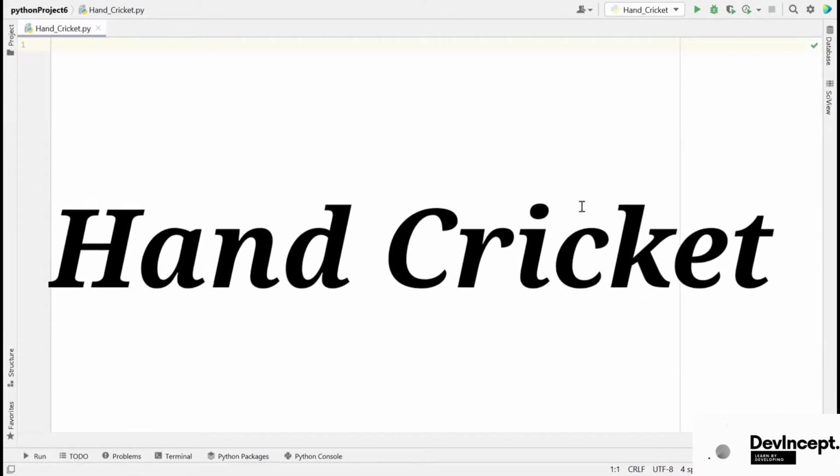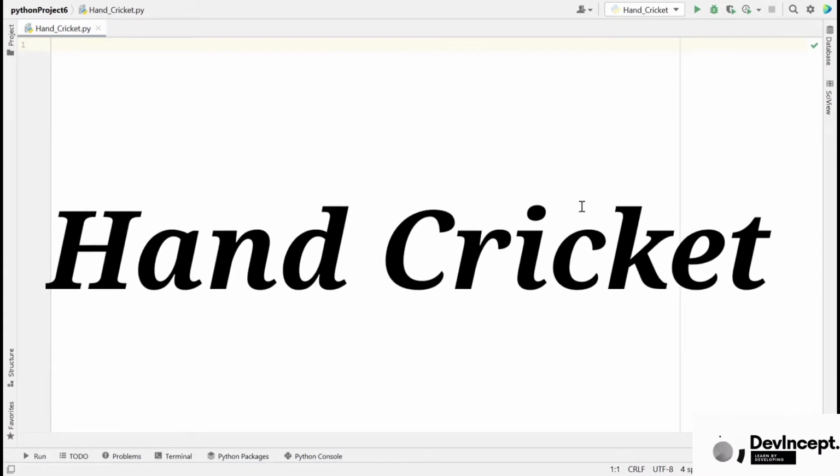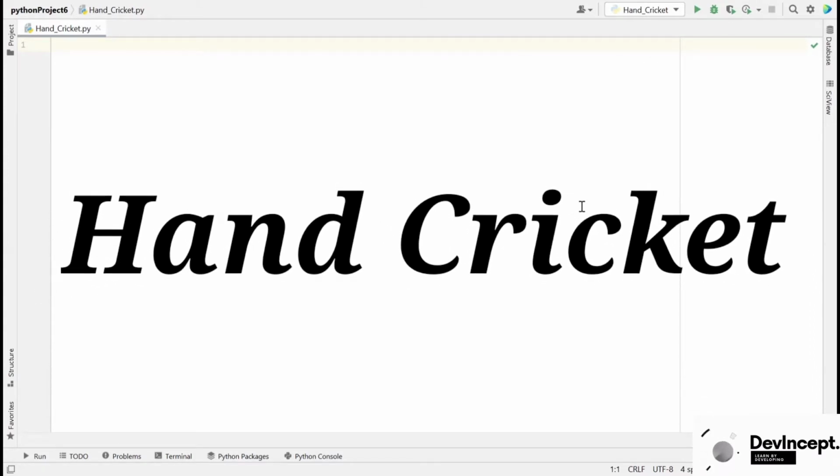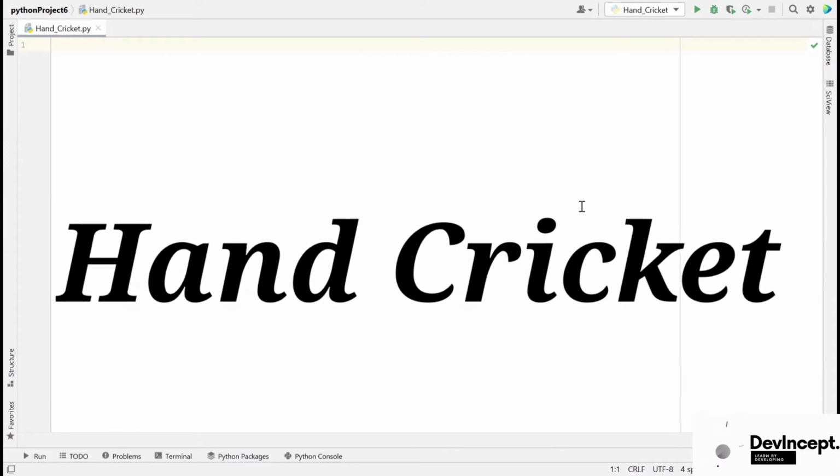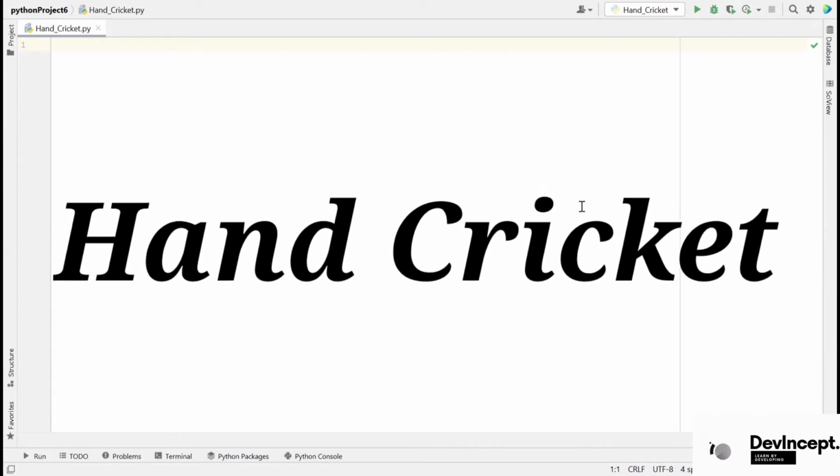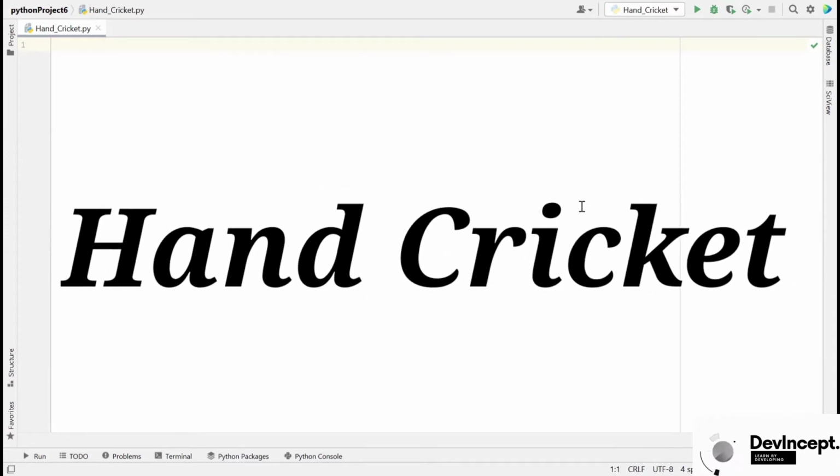Many of us know about HandCricket. It is a number game, purely luck based. Here the game will be between user and AI. Coding this game will improve your basics in Python. You will definitely enjoy playing this game. So let's get into the code.